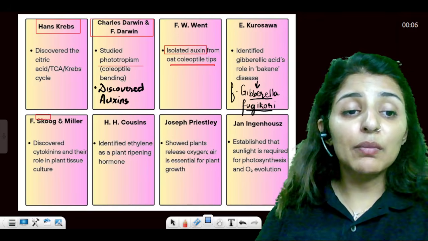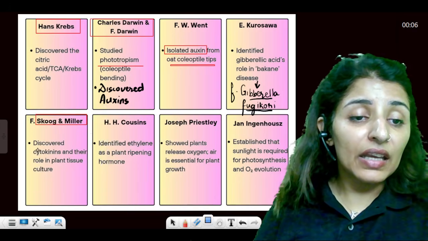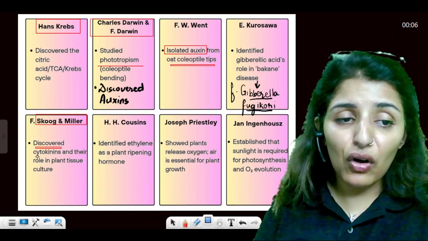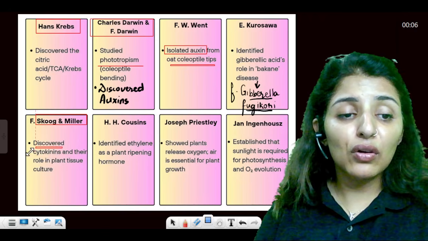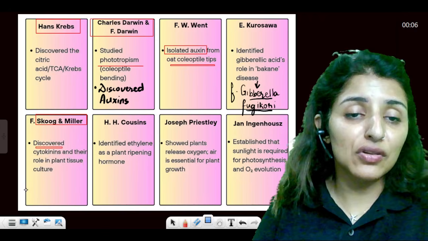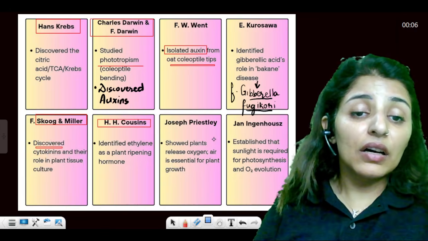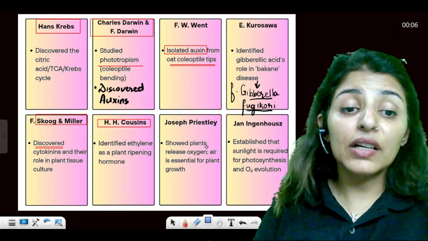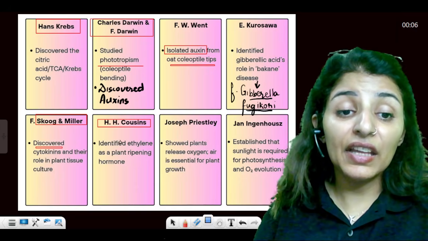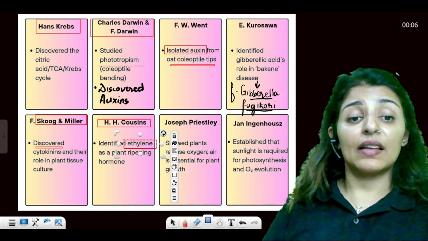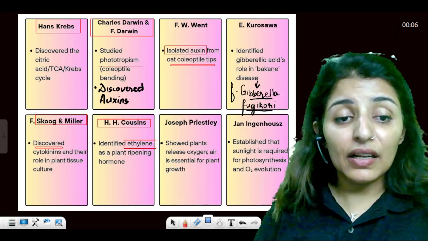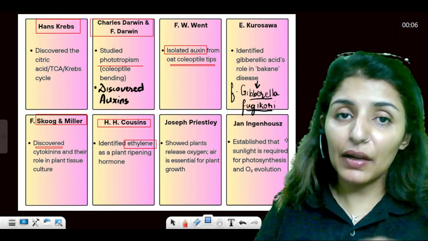Then came Skoog and Miller. Both of them are known for the discovery of cytokinins and their role in plant tissue culture. Then H. Cousins is known for the discovery of ethylene, and he saw that ethylene is a plant ripening hormone.